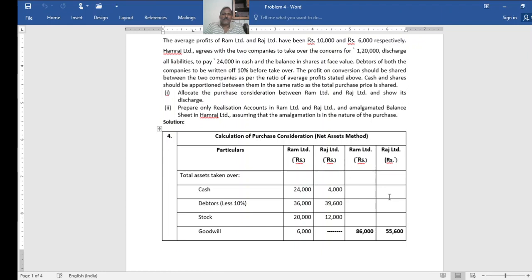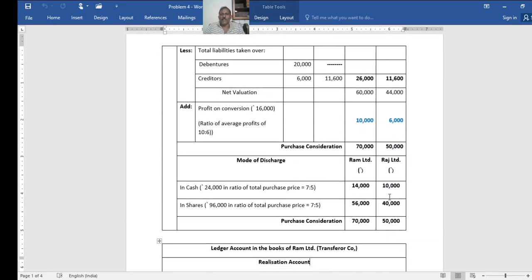Profit on conversion should be shared between two companies as per the ratio of average profit stated above. The cash and shares should be shared between them in the same ratio as the total purchase price is shared. You see, how is the total purchase price shared? 70 is to 50, 7 is to 5.